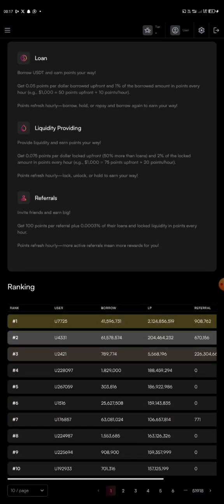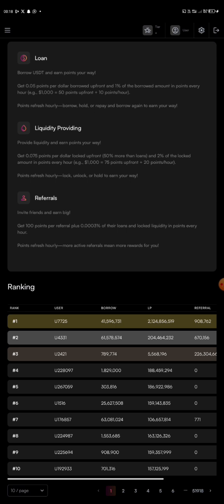So what about your referrals? They said get 100 points per referral plus 0.0003% of their loans and locked liquidity in points every hour. Yes, that's why I said your referral point is not as much as what you're actually working for.